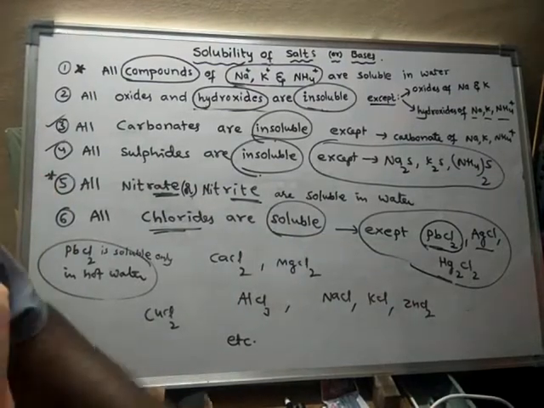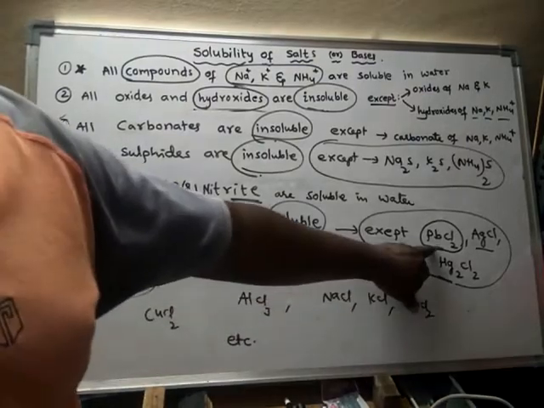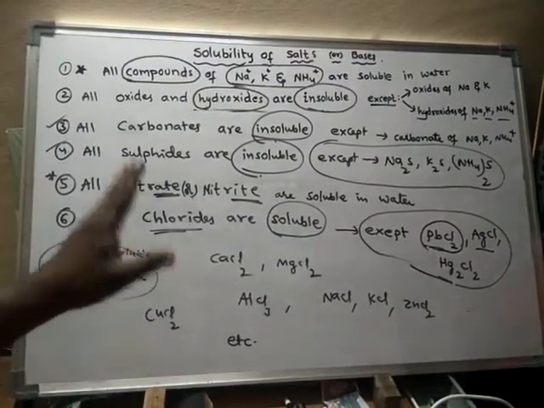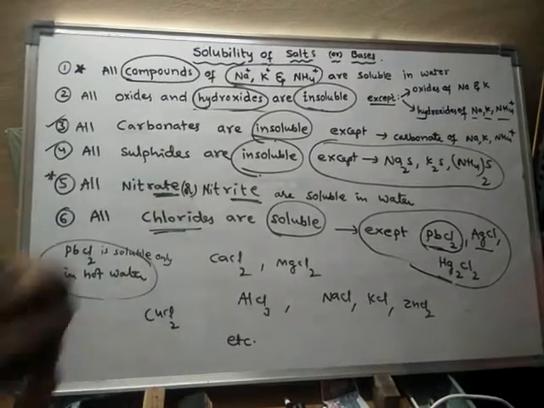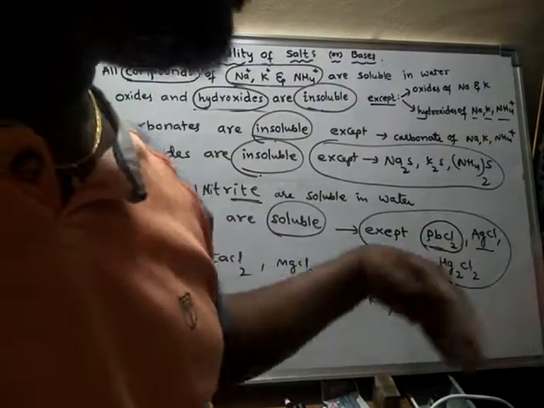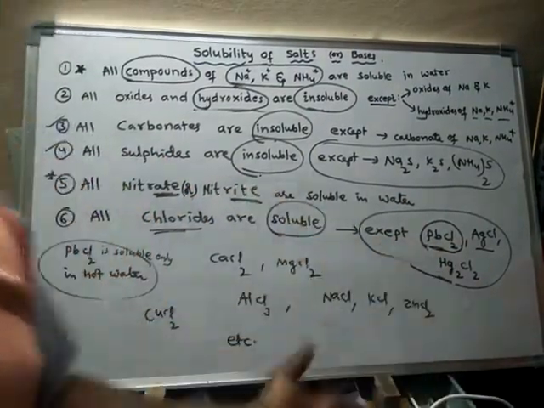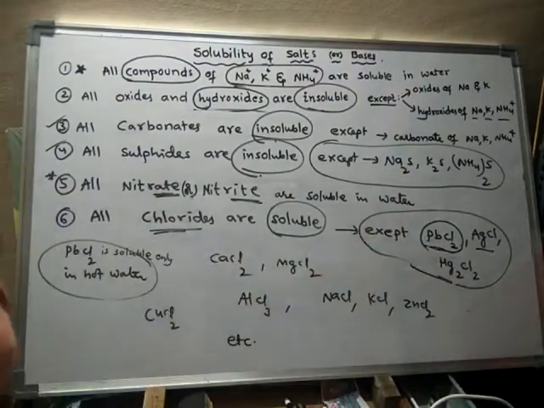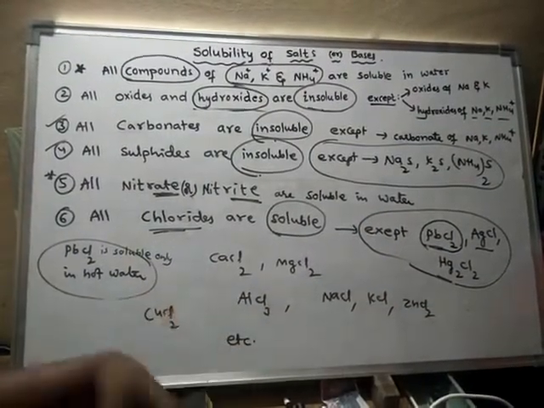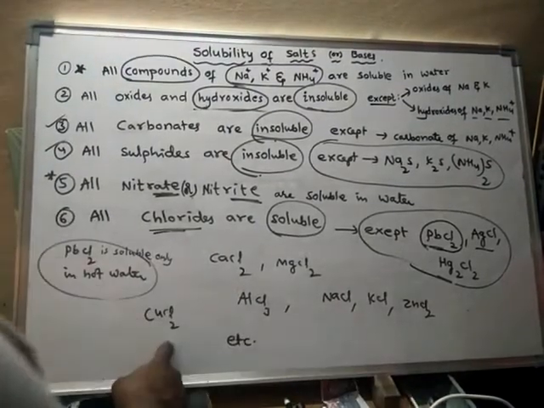Again, an exception in the exception. Lead chloride is soluble only when dissolved in hot water. Otherwise, it is insoluble. Silver chloride is insoluble even in hot water. Mercurous chloride is also insoluble even in hot water. Whereas all other chloride salts are soluble in normal water also.